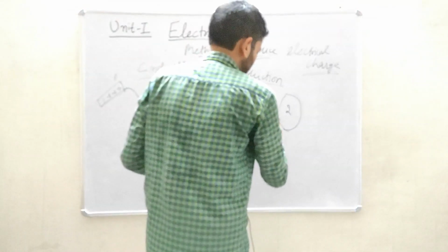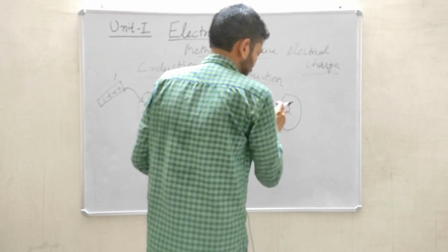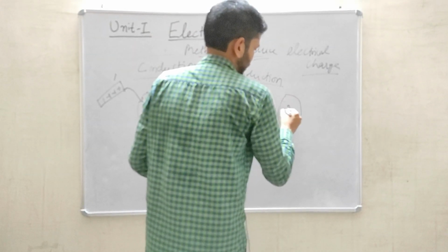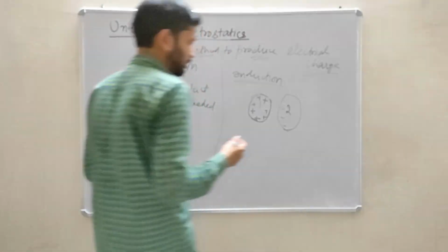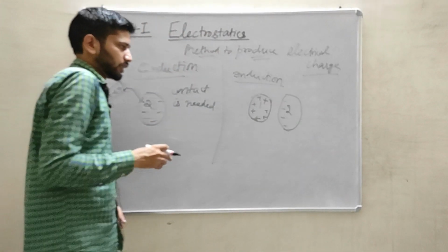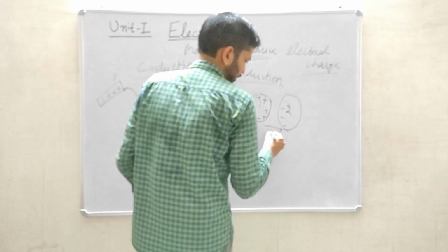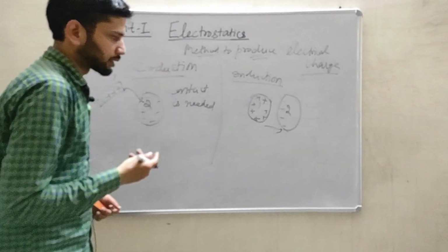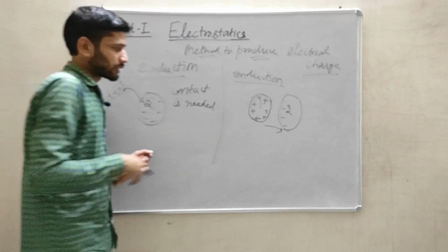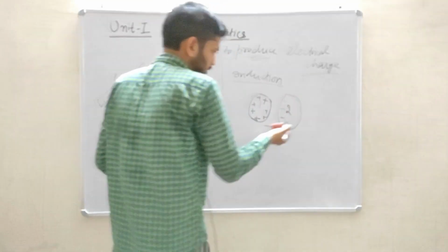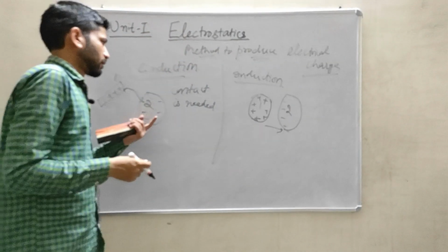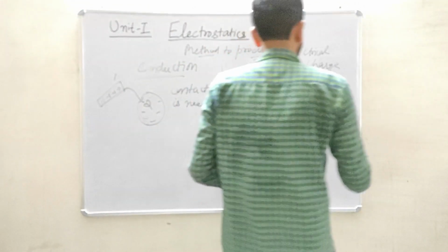So this positive charge will attract the negative charge which might be present in the second body, and this is the process which is called the method of induction. In this, there is no contact between these two bodies. So this is the difference between these two methods.